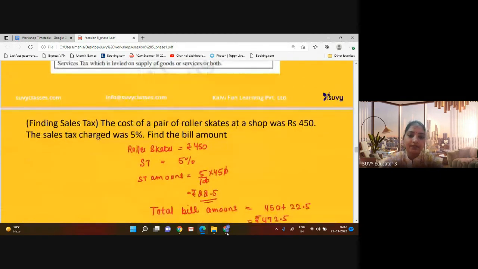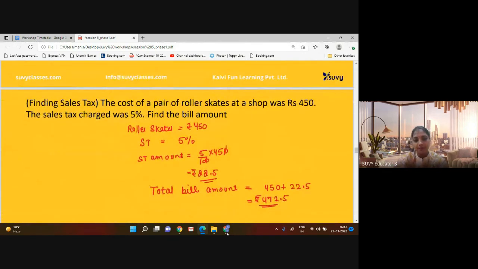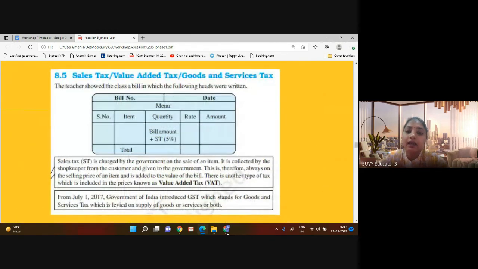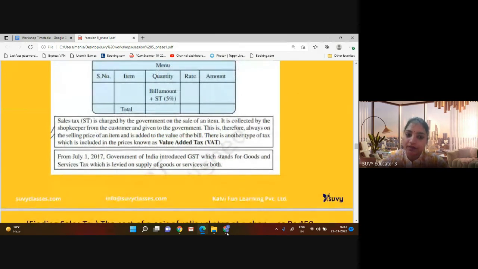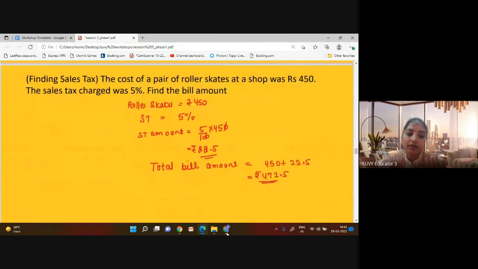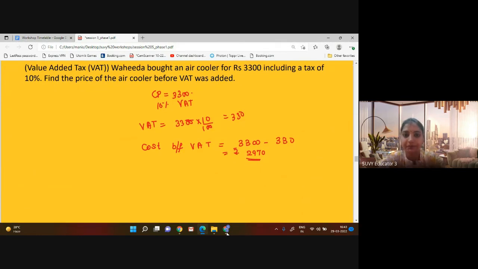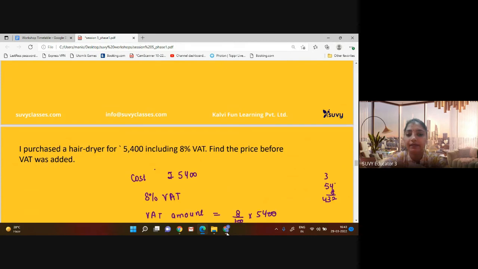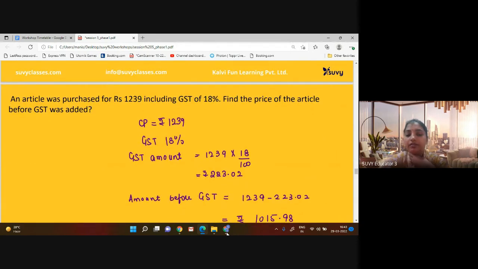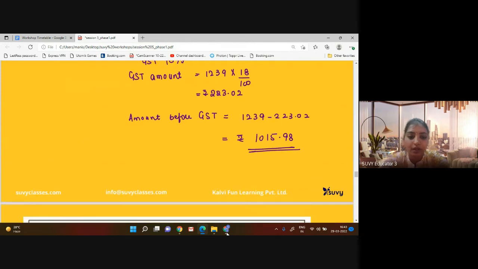So what is basically sales tax? When a bill is made, after that a charge is applied, that is called a sales tax. It means sales tax is an amount that is taken by the shopkeeper from the customer and given to the government. In the same way, value added tax is there. It's already included in the price in your bill. Then GST. GST is goods and services tax that was implemented in 2017 by the government. That is also an included tax in your items.